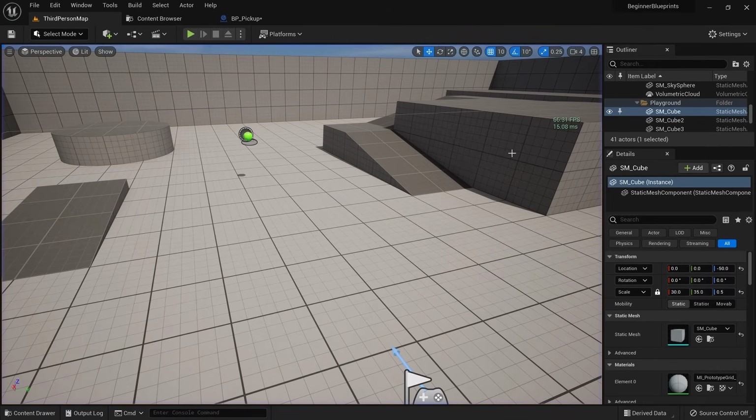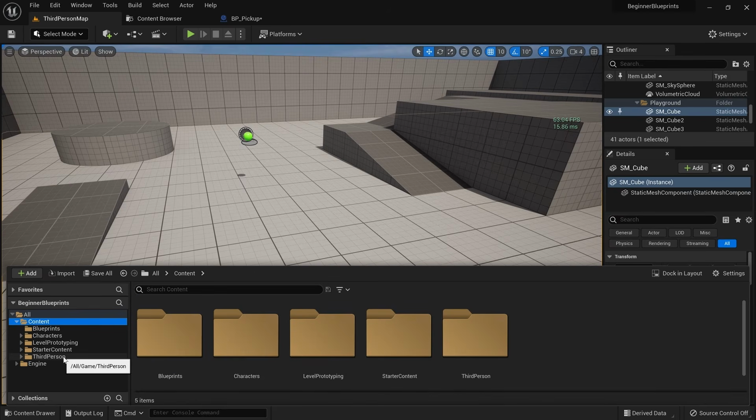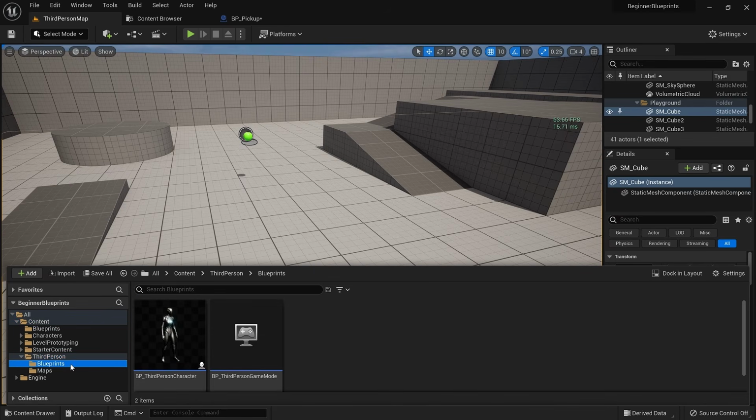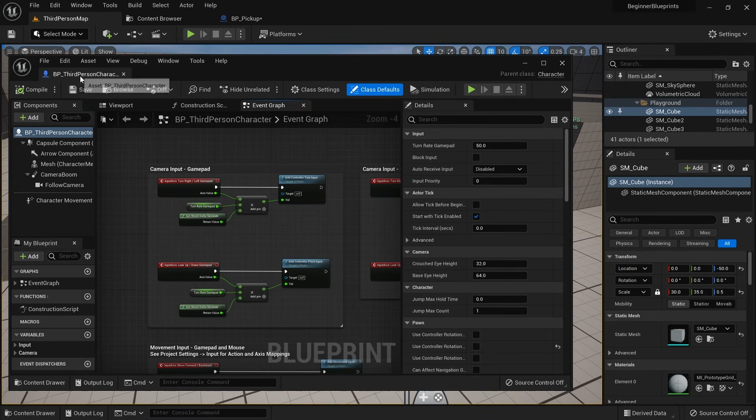But a pickup that only destroys itself and doesn't give a benefit to the player is really bad. So let's prepare some functionality on our player which will then be triggered by the pickup blueprint. We first need to find the blueprint for the third person character. Since this blueprint was provided to us from the get-go, it isn't in the blueprints folder we created. We need to navigate to Content, Third Person, Blueprints, and then open up BP Third Person Character.